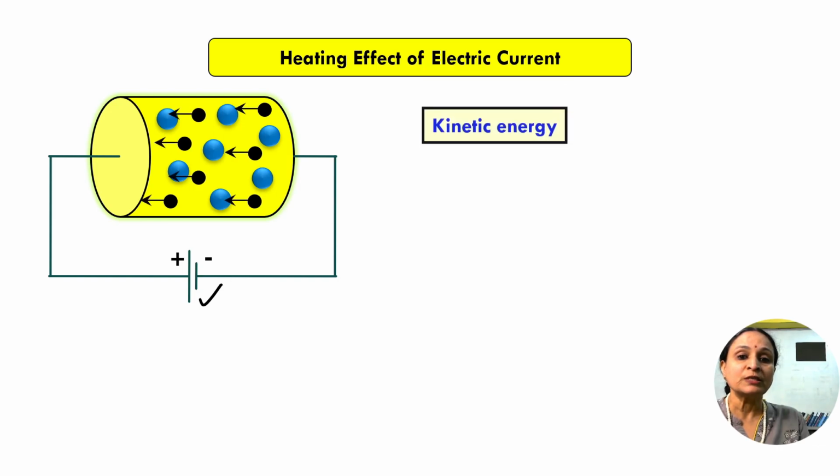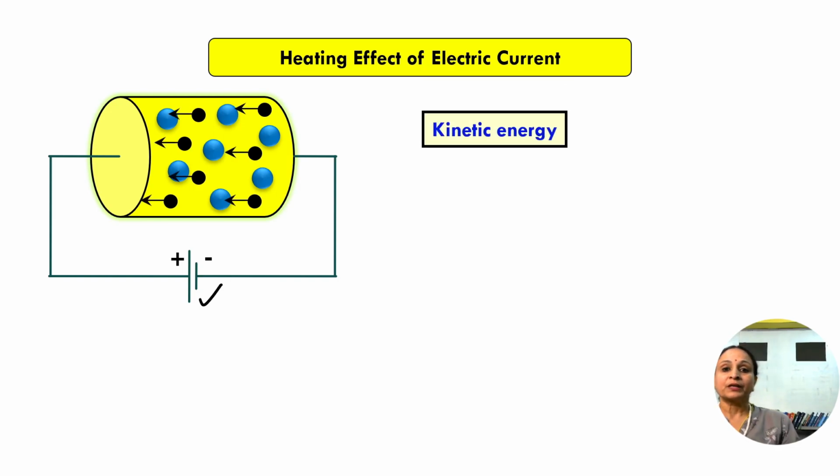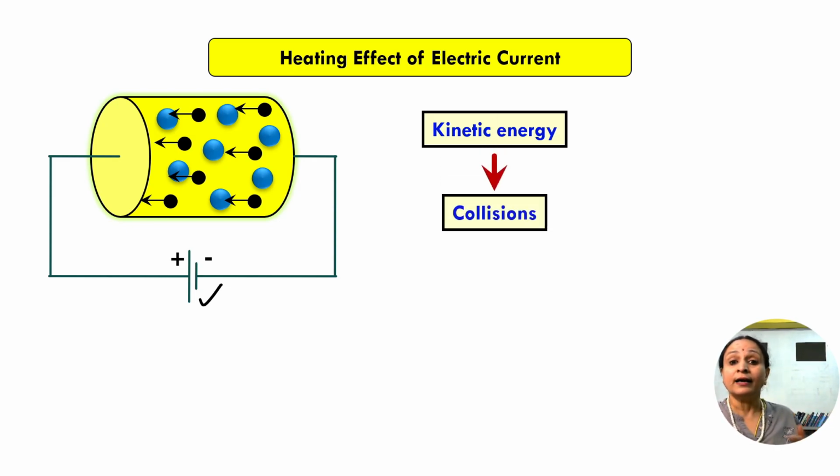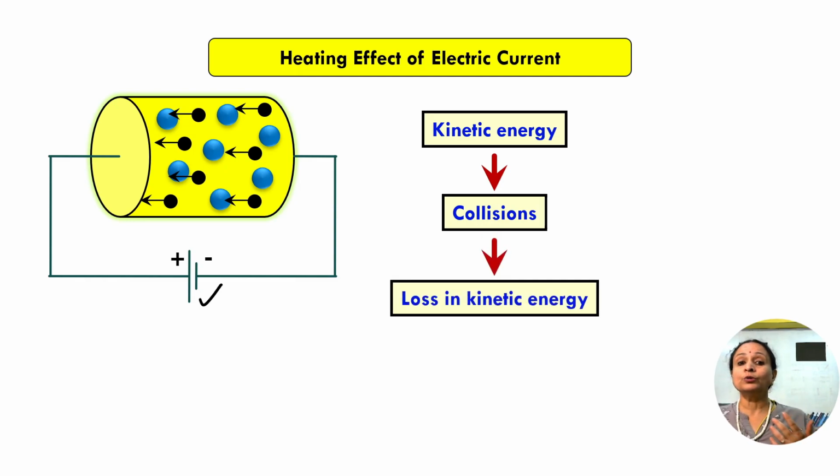The electrons will start moving with more kinetic energy in a particular direction. That means the kinetic energy will increase. Kinetic energy increases means the collisions happen more frequently. More and more collisions will happen. So due to the collisions, the kinetic energy of these electrons is lost.